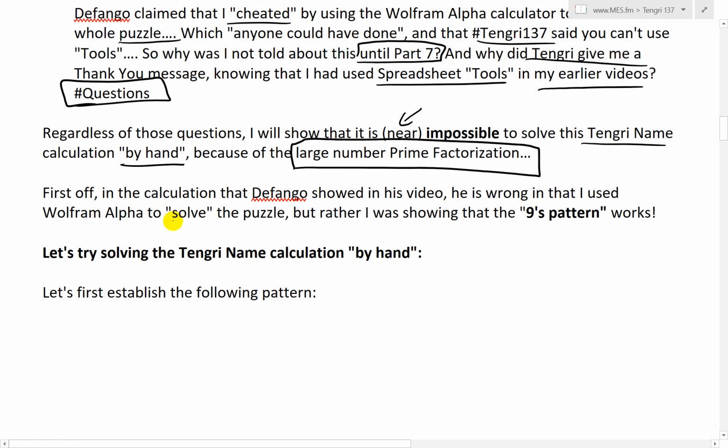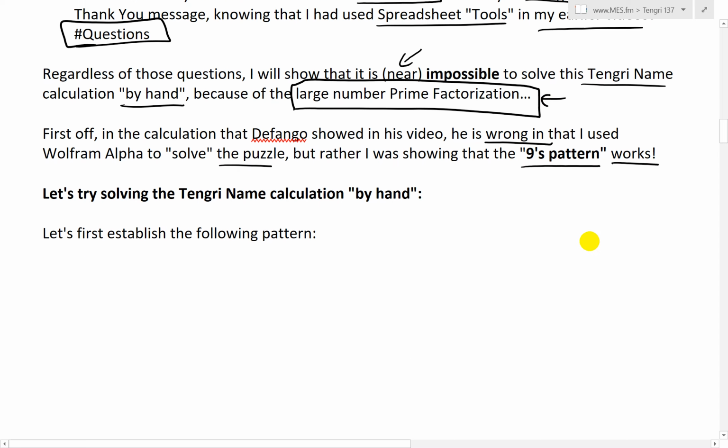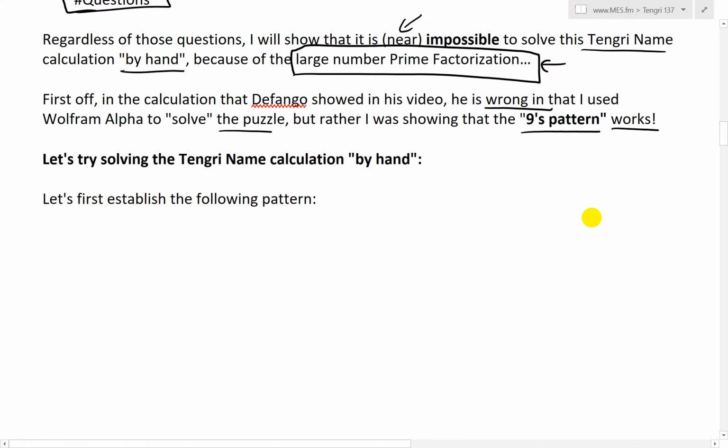First off, in the calculation that Defango showed in his video, he is wrong in that I used Wolfram Alpha to solve the puzzle. Rather, I was showing that the 9s pattern works by using Wolfram Alpha. The only time I actually needed it was this prime factorization, which I'll get to. So let's try solving the Tengri name calculation by hand.